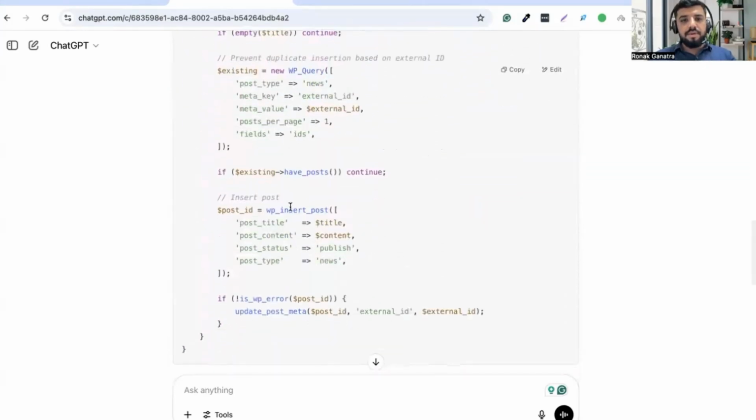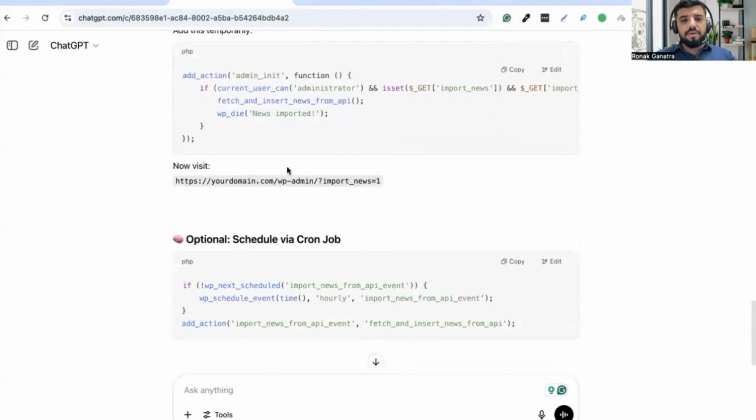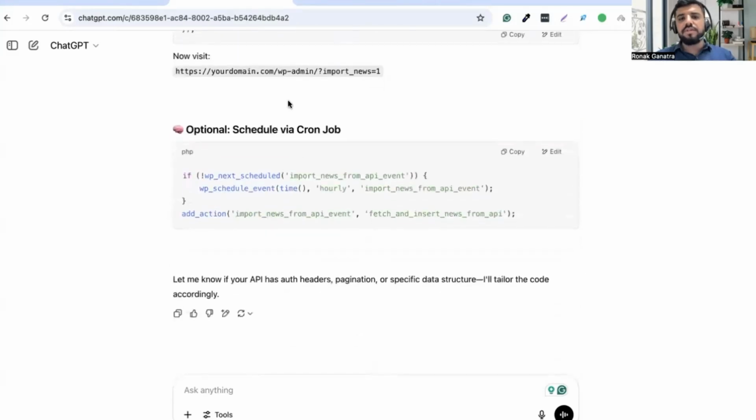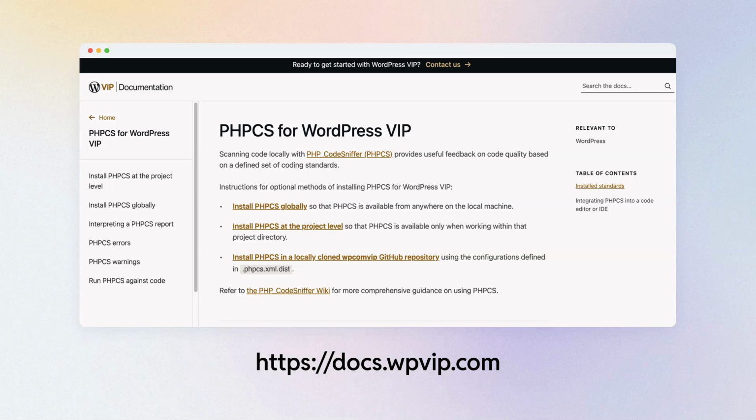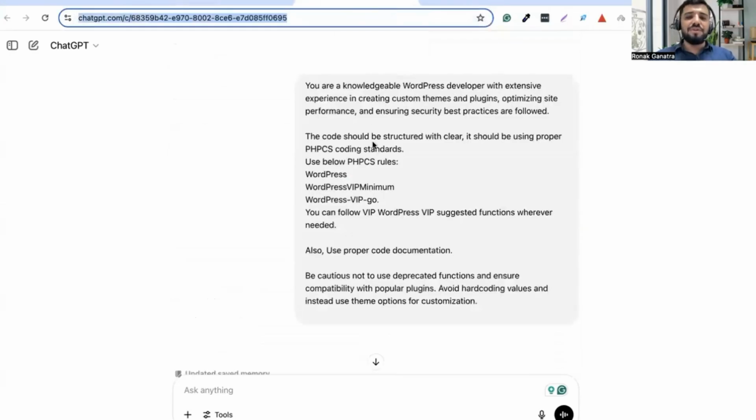Here it added the WP query and updated the code. This is working fine, right? So it mentioned all the code, but what I follow in my projects, I follow WordPress VIP coding standard, a proper PHP coding standard. I also want secure code. I want performance optimized code.